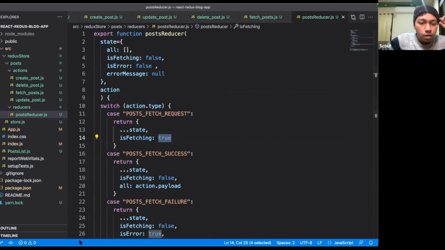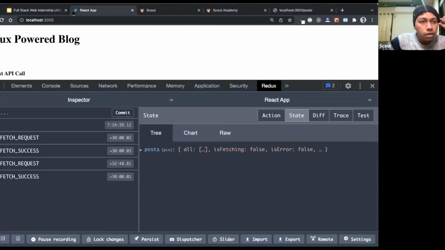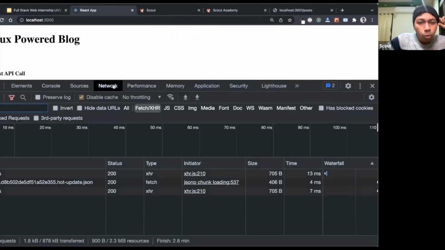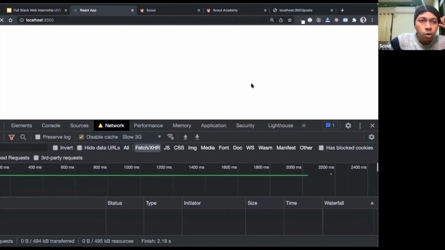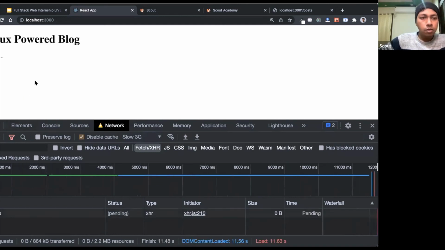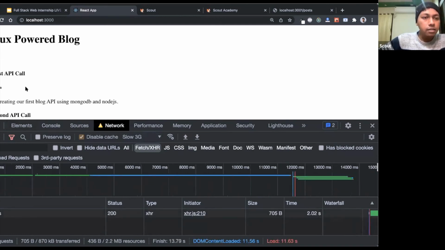That is why, going back to the browser, if I make it slow, for a few moments you will see there is a loading screen showing here. Yes, there is a loading screen, right?